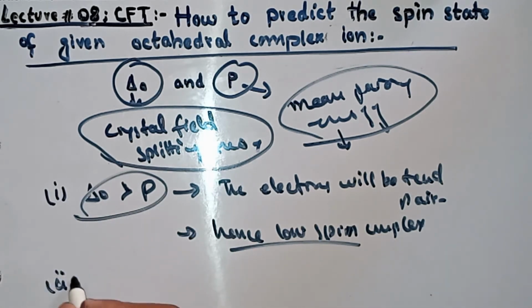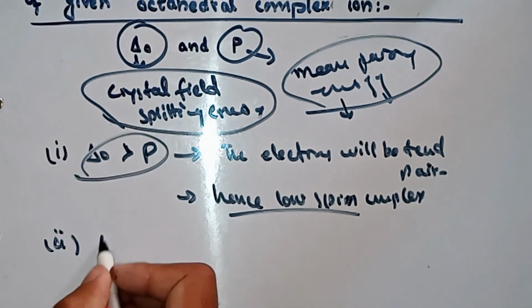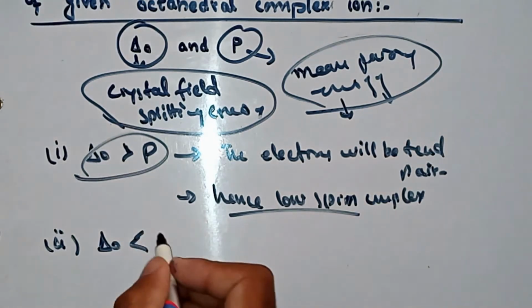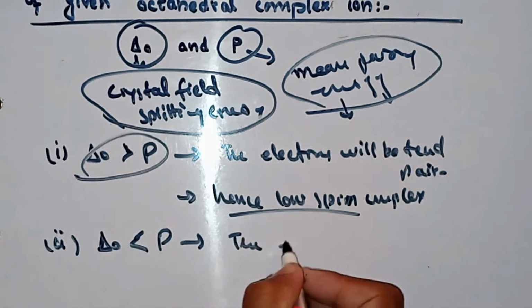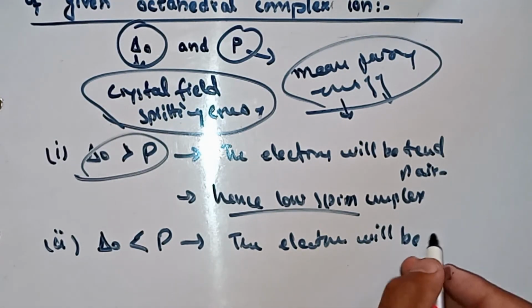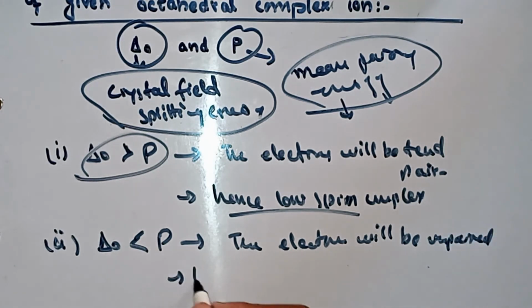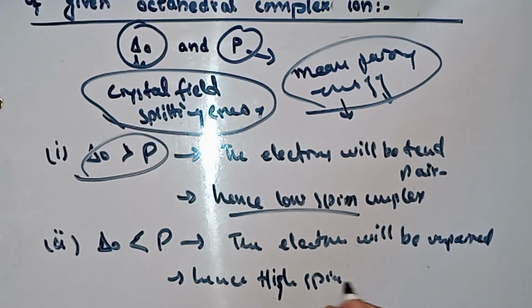If the value of del naught is smaller than P, then the electrons will be unpaired, and hence a high spin complex will be formed. These are the only two conditions.